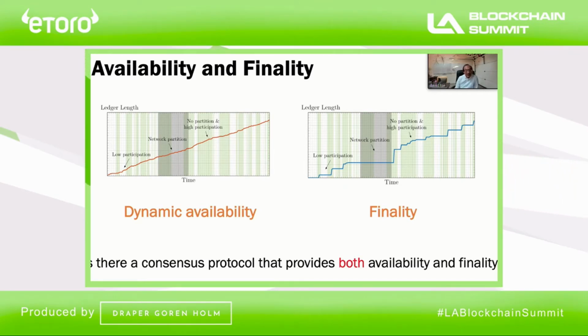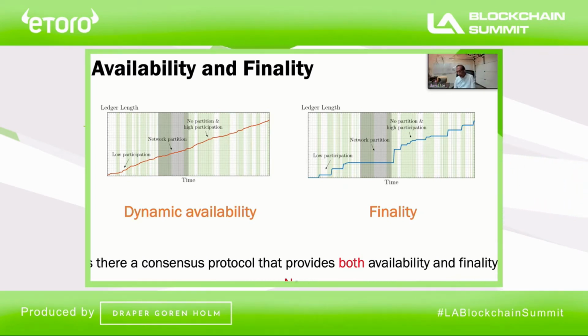So therefore, it is clear that it is impossible to have a single protocol that can be both available and final, because it's impossible for the ledger of that protocol to behave differently under the same condition. So therefore, it's impossible. And you may have heard people mention the word CAP theorem. And it turns out that there is indeed a connection between this impossibility result and the CAP theorem. But it's actually a pretty intuitive result as well. That's what I want to highlight.